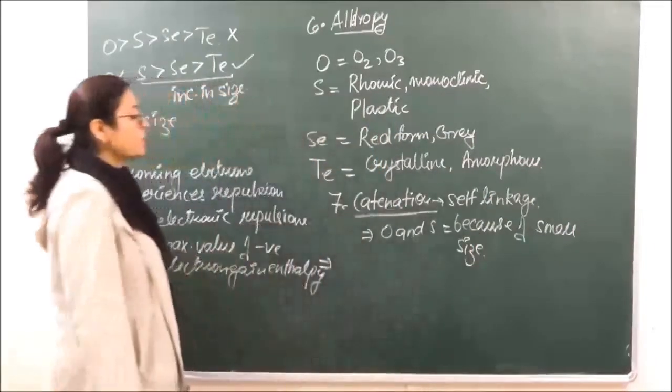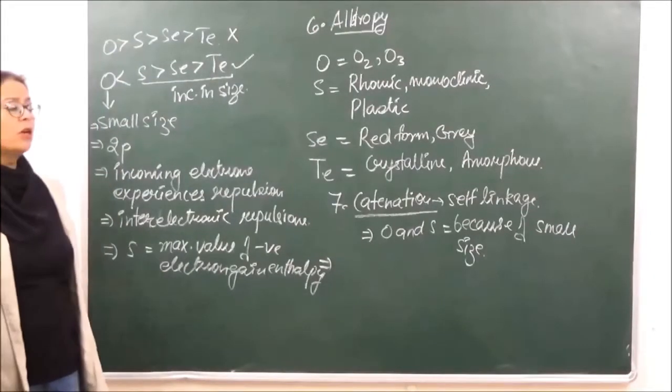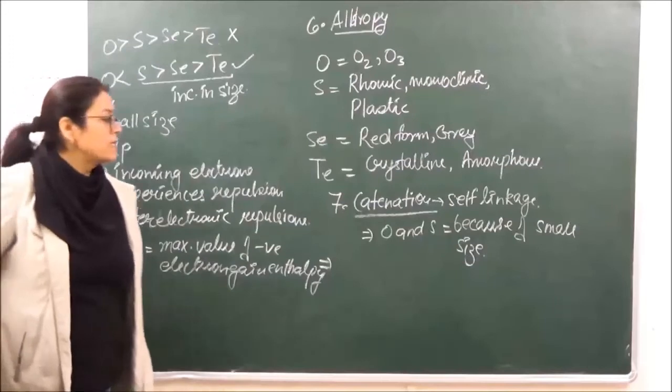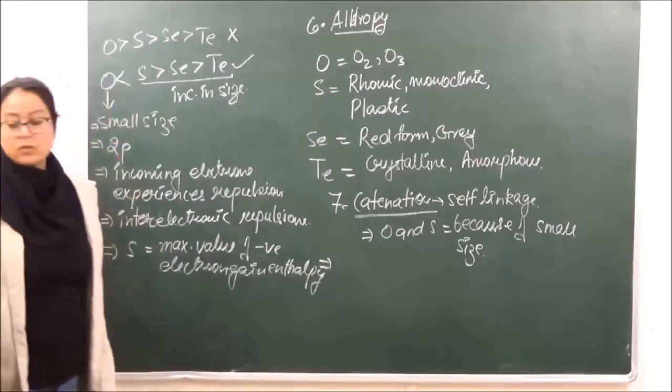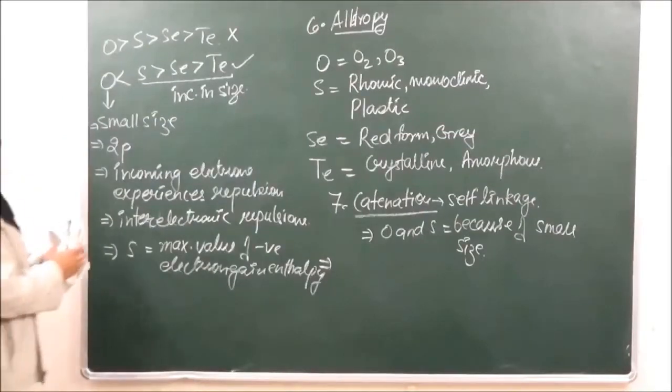Sulfur also shows catenation more than oxygen because of its tendency to form single bonds rather than forming double bonds as in the case of oxygen. Okay? So this is the property of catenation. Next we go on to oxidation states.